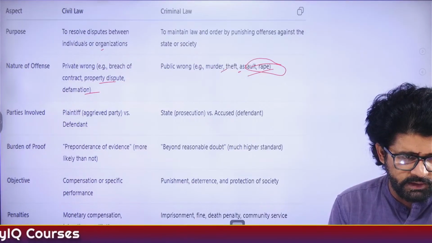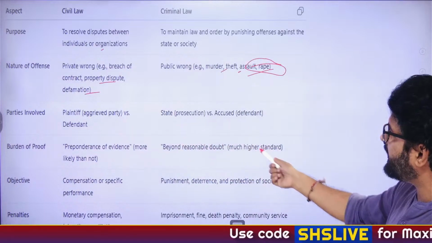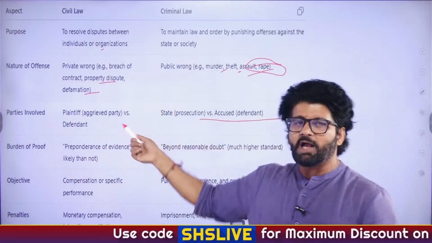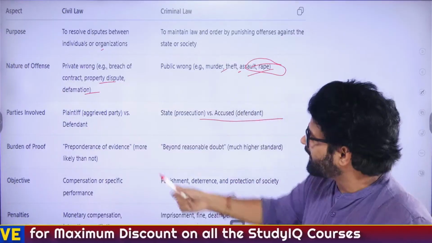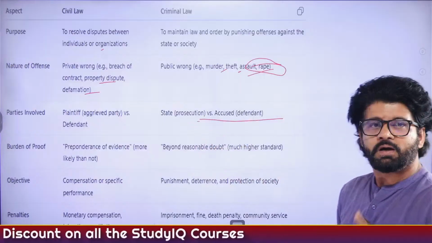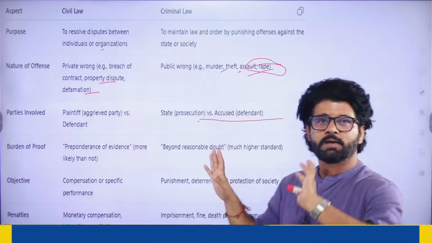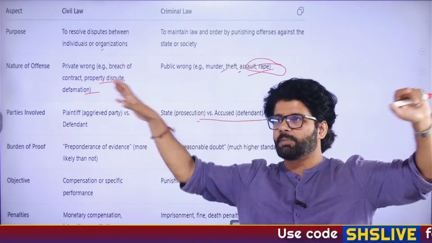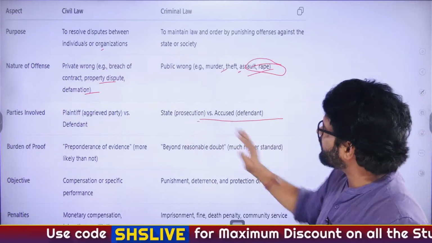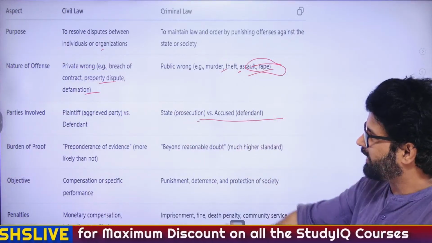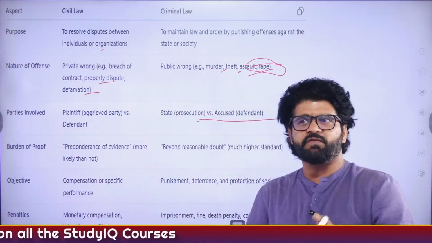Criminal laws to protect not guilty person again. So again here, parties involved, plaintiff, aggrieved party versus defendant. Here, state versus accused. So as we have discussed, when husband and wife are filing for a divorce, the case is between husband and wife, plaintiff and defendant. Here, when somebody kills someone, then it's not about the victim, it's about that killer, and state will replace the victim family, state will become the prosecution. Hope you're understanding.